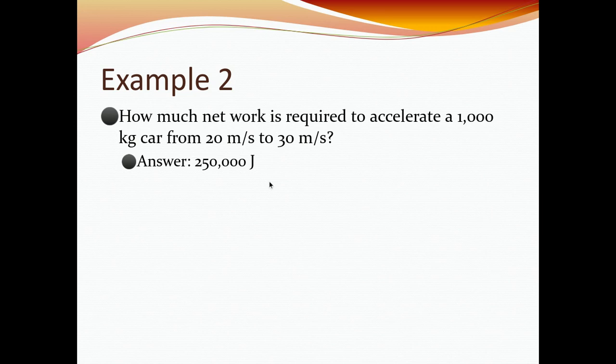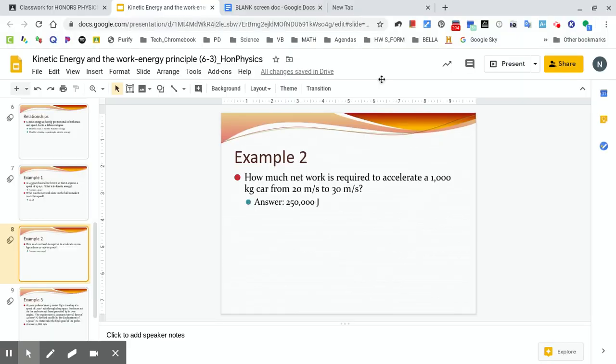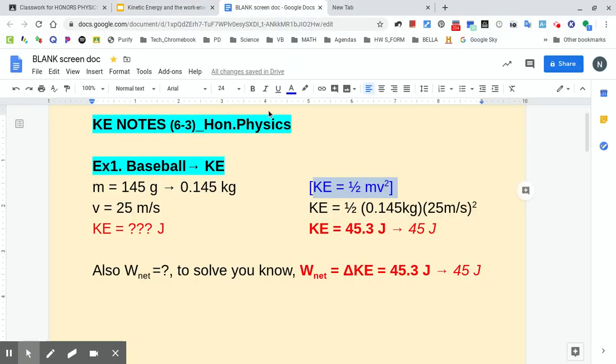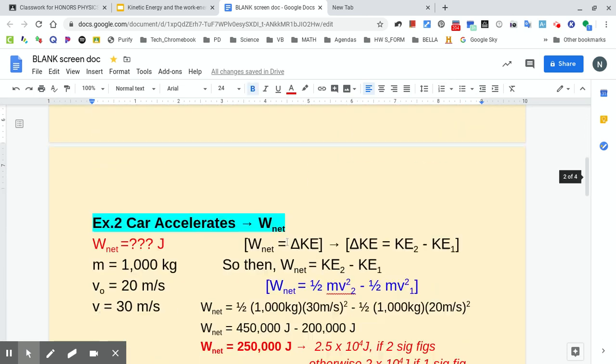Depending on sig figs, if you consider this to be 2 or just 1, you might have 2.5 times 10 to the 4th joules, or 2 times 10 to the 4th joules, or 5th. I apologize, 10 to the 5th. Okay, so hopefully I didn't mess that up on the work page that I have here. So let's go to the blank screen here. All right, gotta scroll down to this problem here.